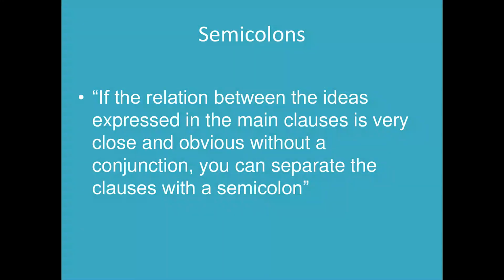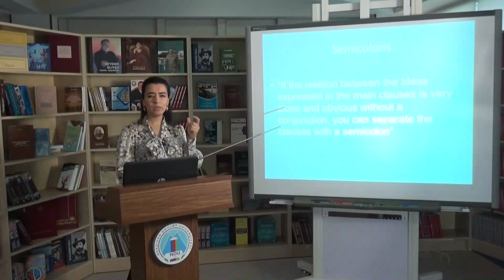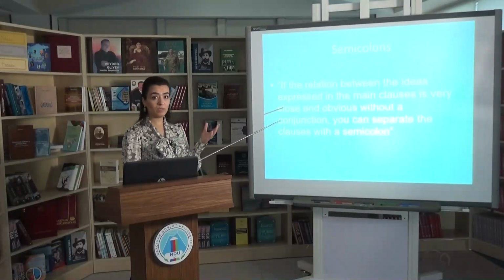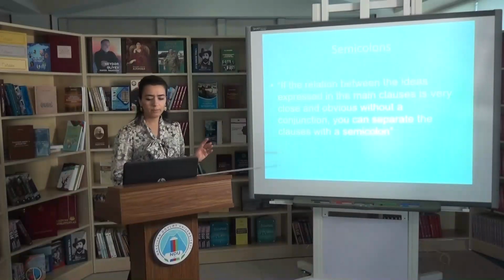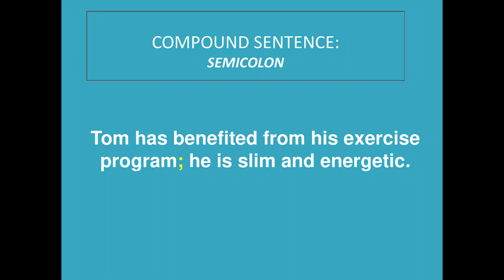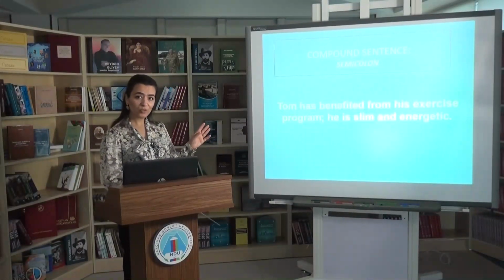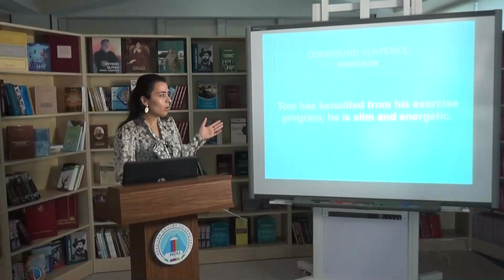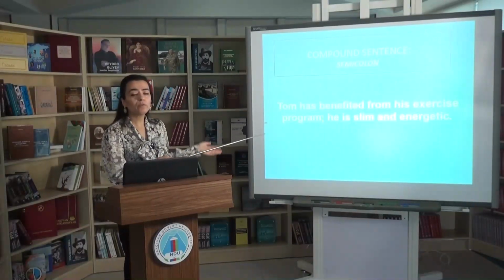So, semicolons. When do we use a semicolon? If the relation between the ideas expressed in the main clauses is very close and obvious without a conjunction, we can separate the clauses with a semicolon. For example, Tom has benefited from his exercise program. He is slim and energetic. I think without any conjunction, we do not have any problem understanding the meaning of this sentence.